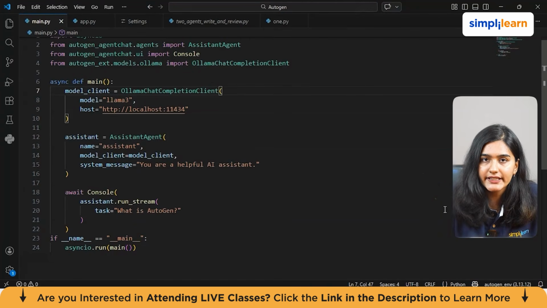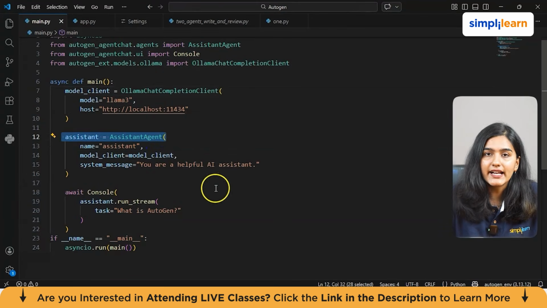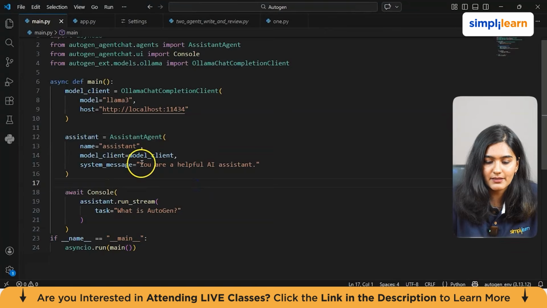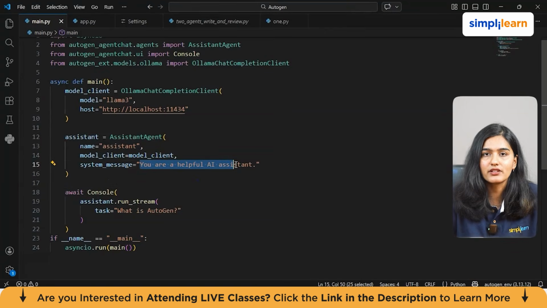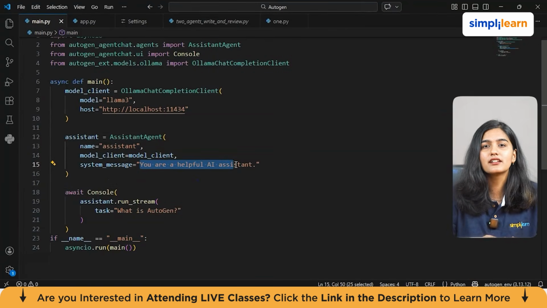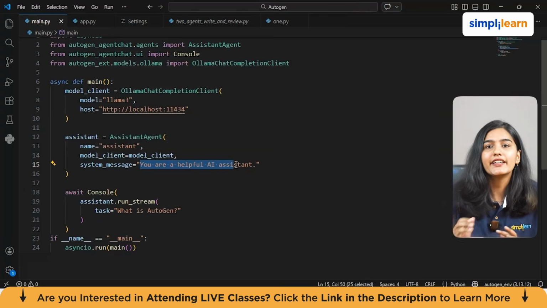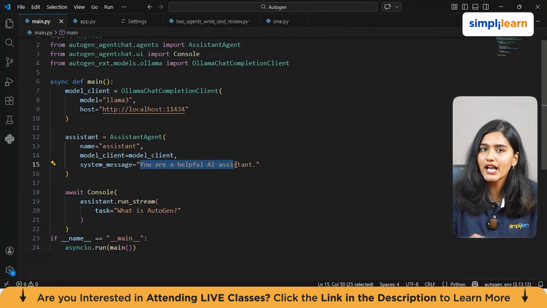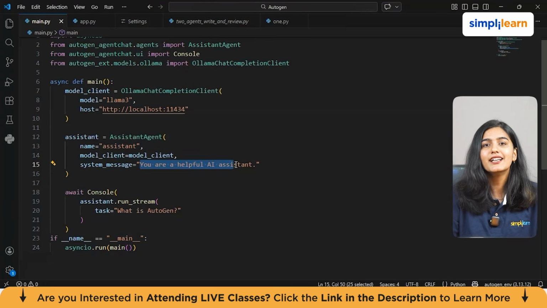After that, we actually create the agent. We name it assistant. We connect it to the model client and give it a system message. The system message is "You are a helpful AI agent." That system message is like its personality or instruction. Here we tell it you are a helpful AI assistant, and if we changed that line into something else, the behavior of the agent would change too.